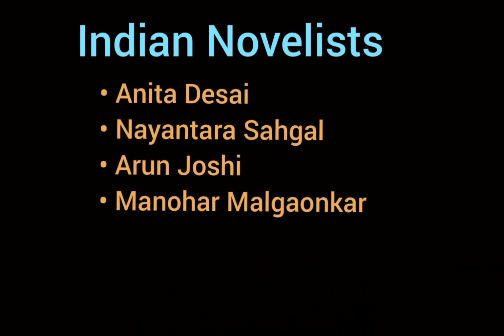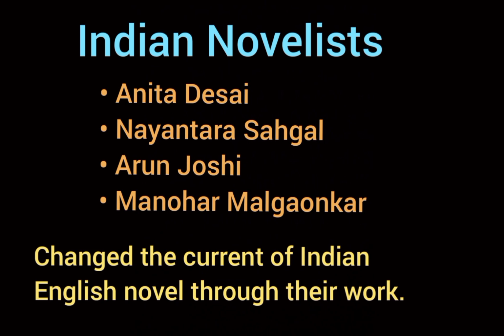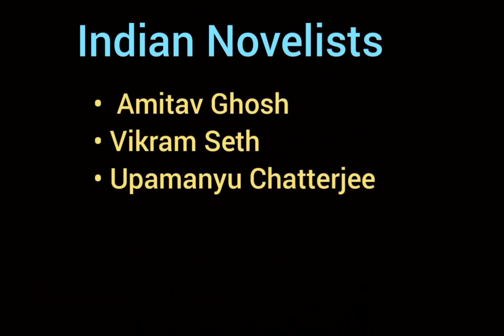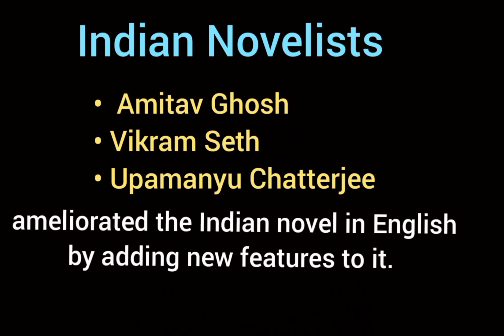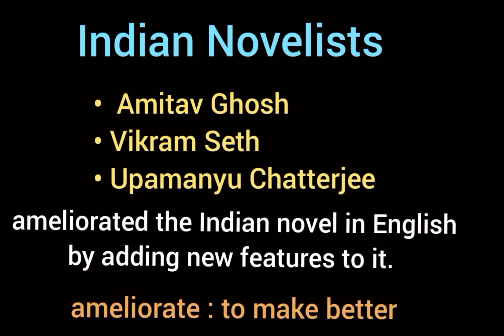Anita Desai, Nayantara Sahgal, Arun Joshi, Manohar Malgonkar changed the current of Indian English novel through their work. Amitav Ghosh, Vikram Seth and Upamanyu Chatterjee ameliorated the Indian novel in English by adding new features to it. Ameliorate means to make better.